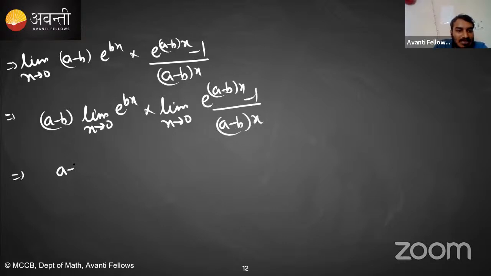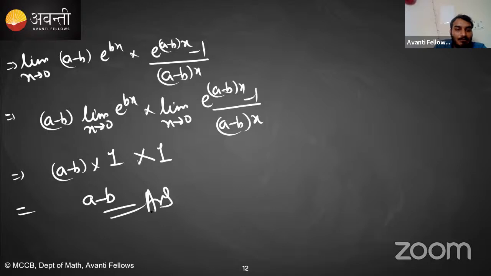Individually we can find the limits. The first is not an indeterminate form, so we can directly put x equal to 0, giving 1. The second is from the important result, e^t minus 1 upon t where t tends towards 0, so it gives 1. So the answer is a minus b.